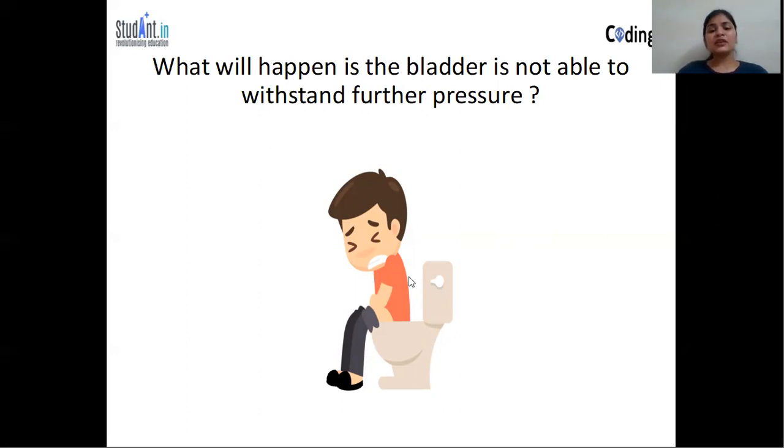Ultimately, we will feel pain, an ache in the lower region of our body, and the urinary bladder will get full. The urine can then go back into the kidneys, and this can cause damage to our kidneys. So we should not hold urine for a long time.